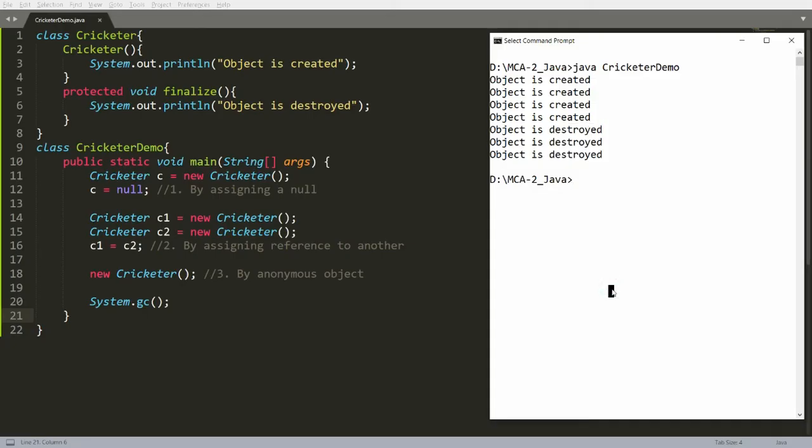So this is the example to call the system.gc. There are 3 ways to destroy an object in Java. Garbage collection is the automatic process done by the garbage collector in Java. To force this, you can call the function system.gc.